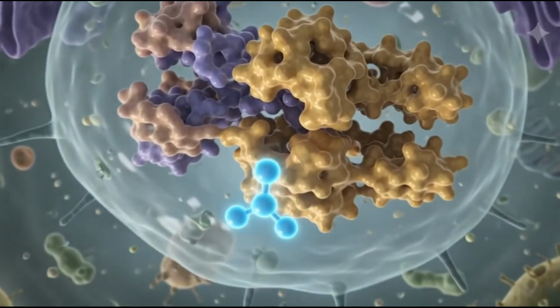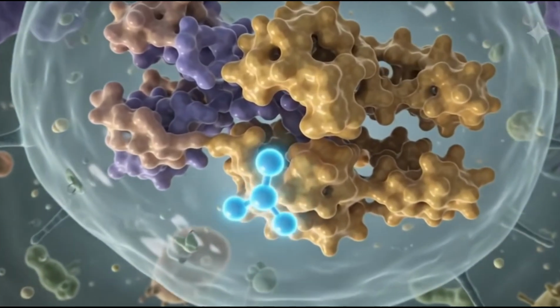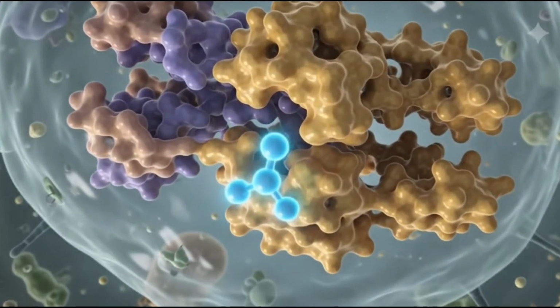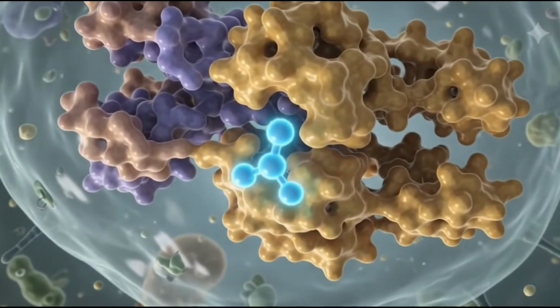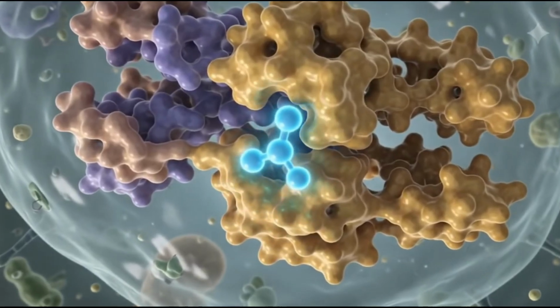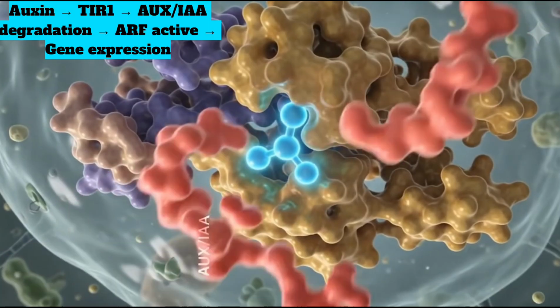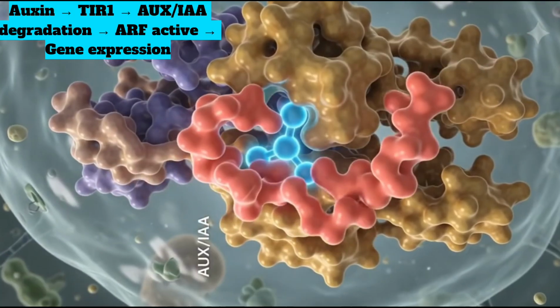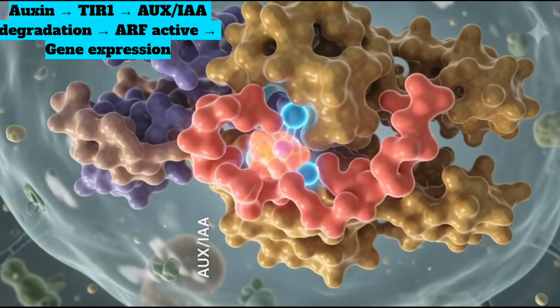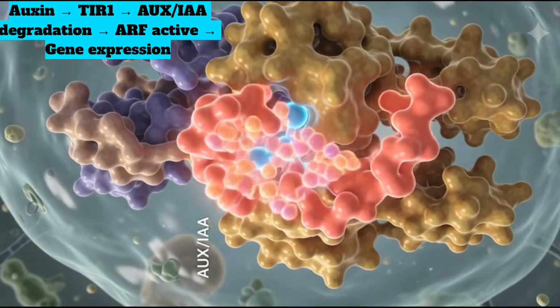Then the next step is ubiquitination of the AUX/IAA. Once the AUX/IAA binds to the SCF TIR1 complex, ubiquitin molecules are attached to the AUX/IAA, and this process is known as ubiquitination. So think about it as a destroy-me target.